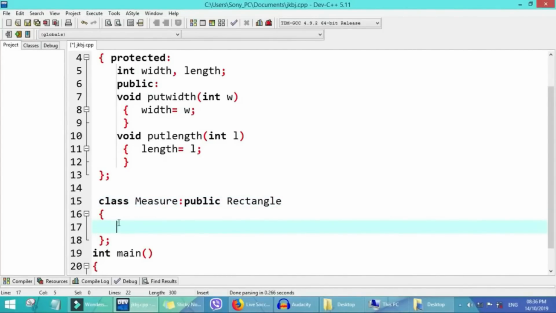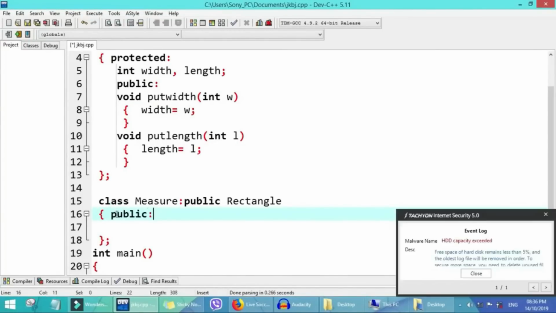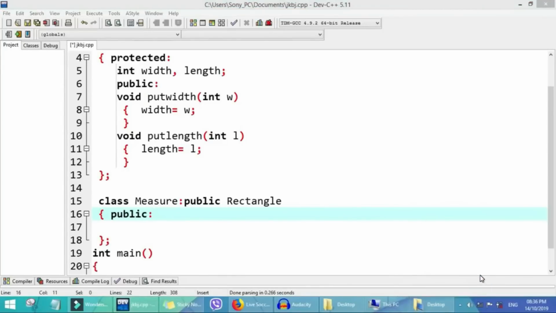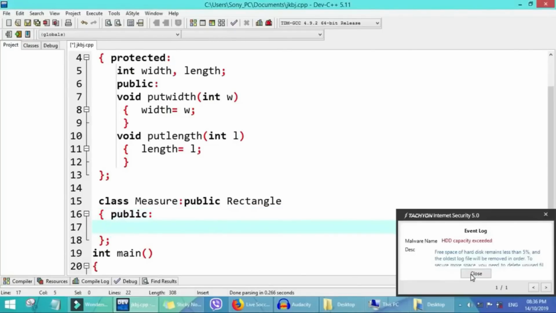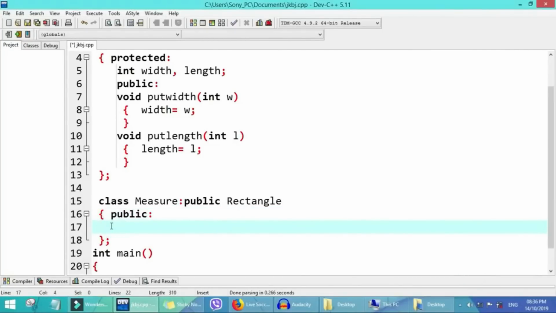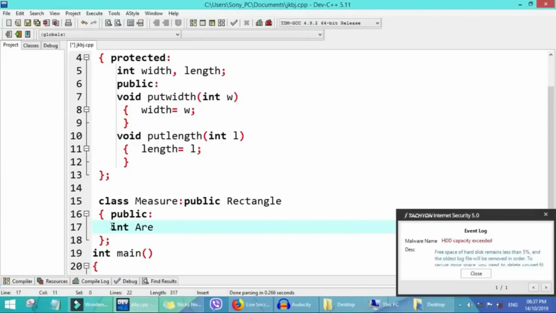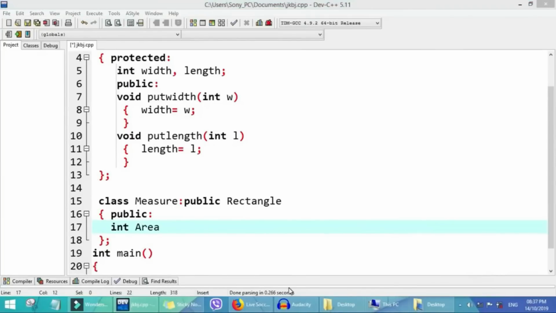Now for this derived class, we create our public. For our public, we create a function with return type int area, because we want to use this other class, measure, to get the area of the rectangle.